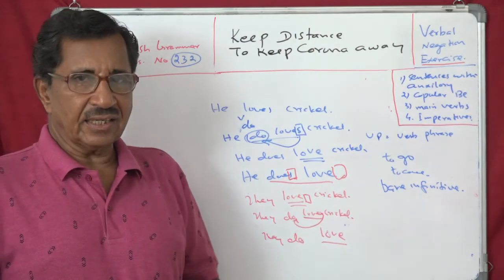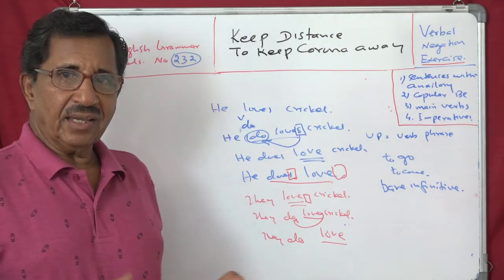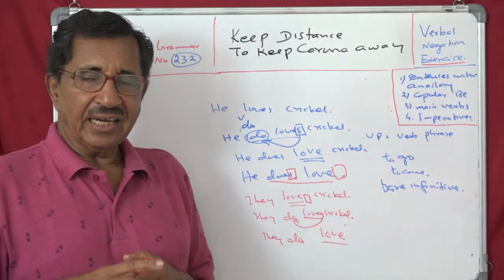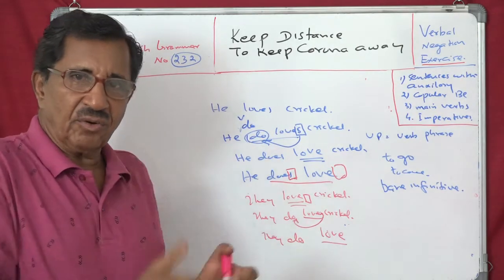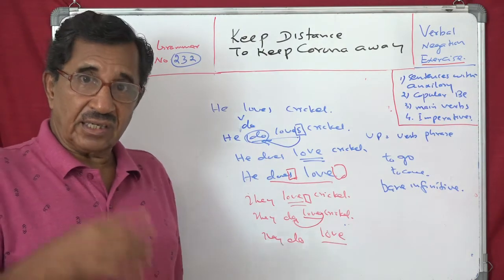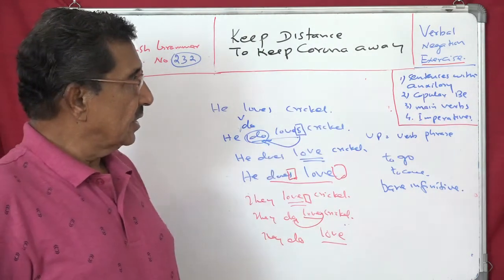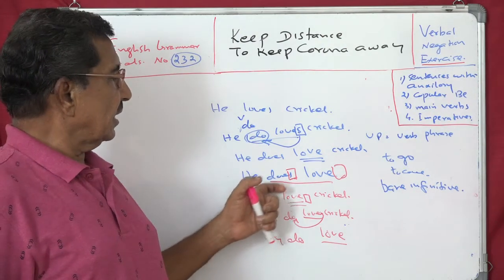Now you can negate it. Why? Because you can negate it by inserting not immediately after the auxiliary, and the auxiliary negation we have already seen, in sentences with auxiliary.